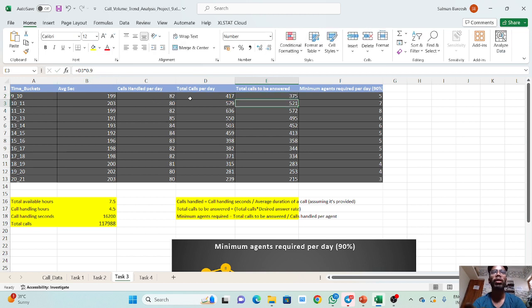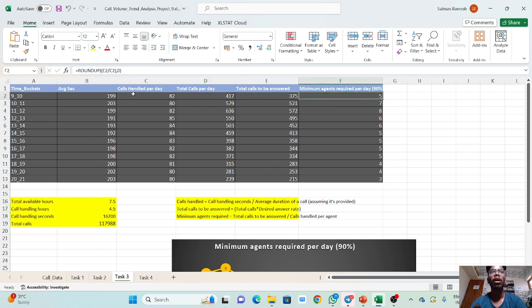So total calls per day is 417. The total calls to be answered is 375, since 90% of 417 is 375. We have a calculator for each time packet. Then we used the formula for minimum agents required: total calls to be answered divided by calls handled per agent. So this is the formula, and we have obtained it here.